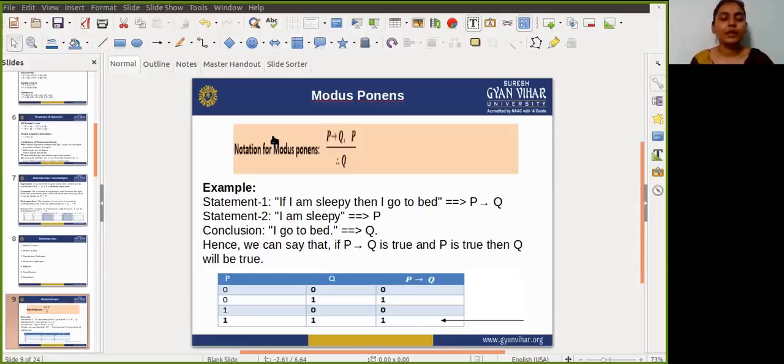For example, if I am sleepy, then I go to bed. So for that I am writing an implication rule, P implies Q. For P, I am writing I am sleepy, and for Q, I go to bed.